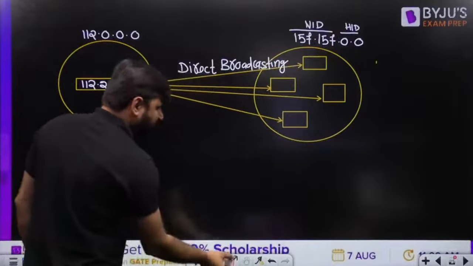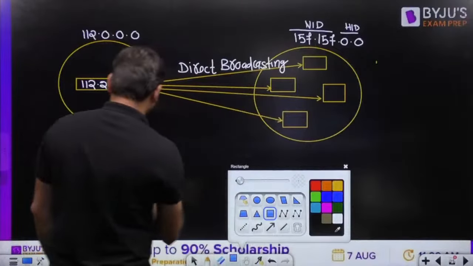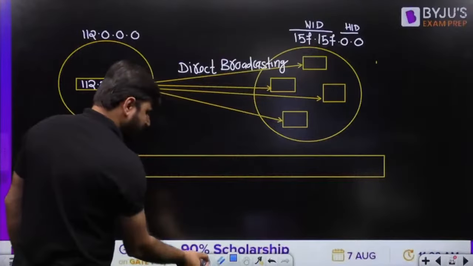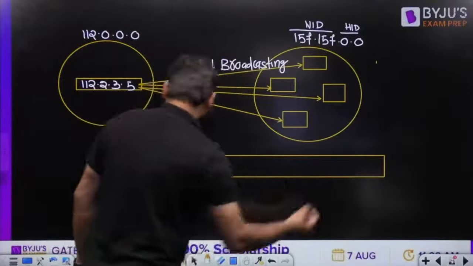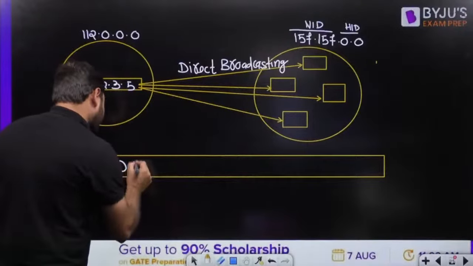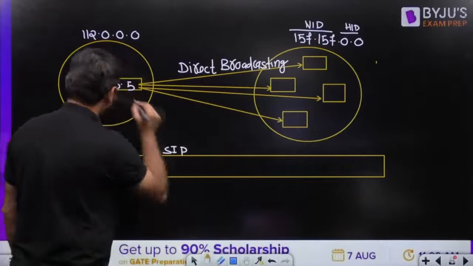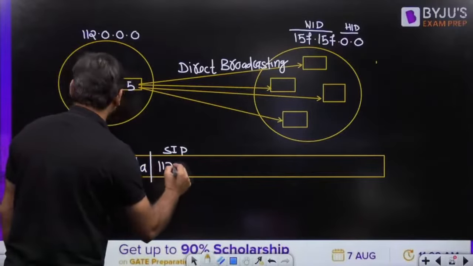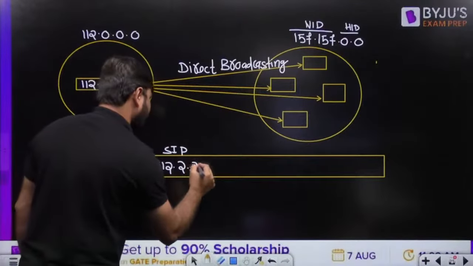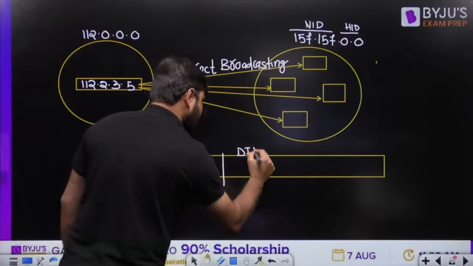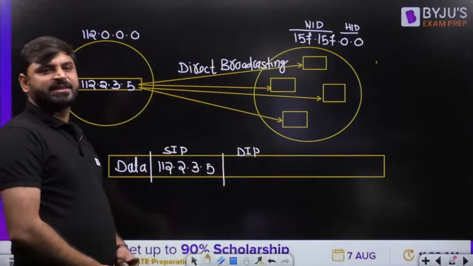Now I want to ask one question. In this packet, whatever data we are sending, what is the source IP address? Who is sending? This is 112.2.3.5. What will be the destination IP address? Can anyone tell me, my dear friends, the destination IP address?